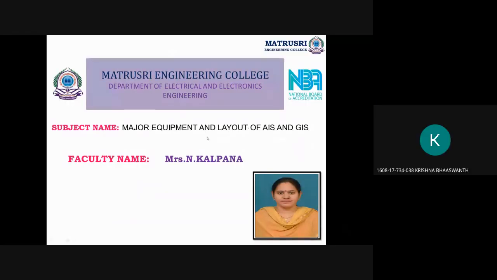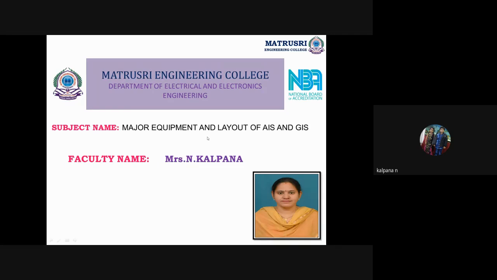Yes, ma'am. So here in the second unit, it consists of major equipment. Here we will discuss the major equipment. Already we have discussed in the first unit. Again we are discussing the major equipment which we are using in any substation. I said the same equipment will be used in AIS as well as GIS, right?